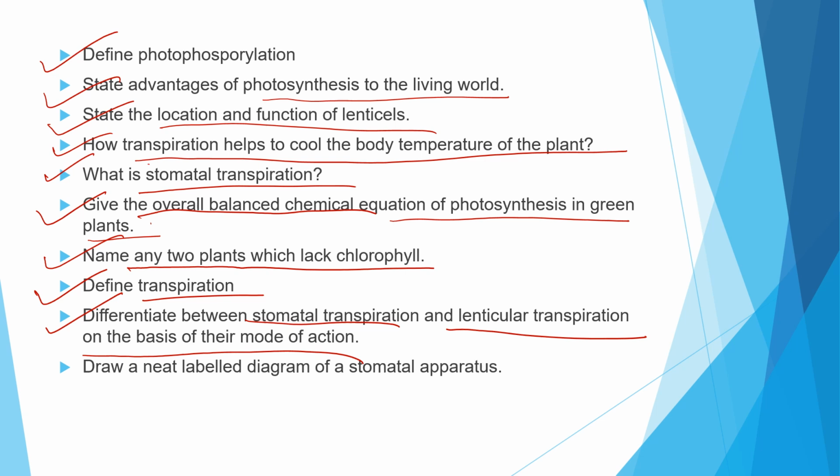When you are differentiating, remember that they are telling you on which basis you should differentiate. So remember that and write that. And draw a neat and labelled diagram of the stomatal apparatus.